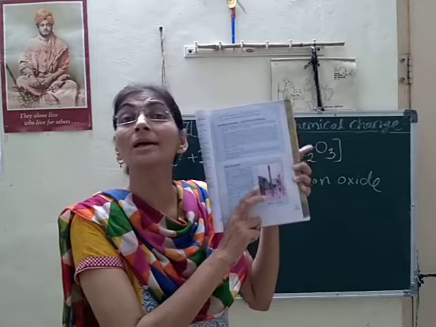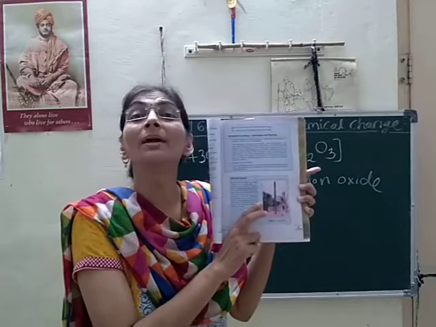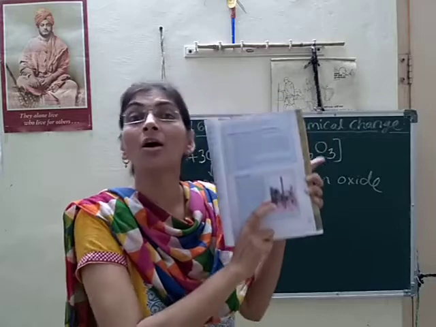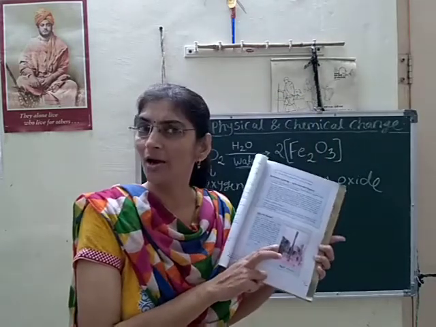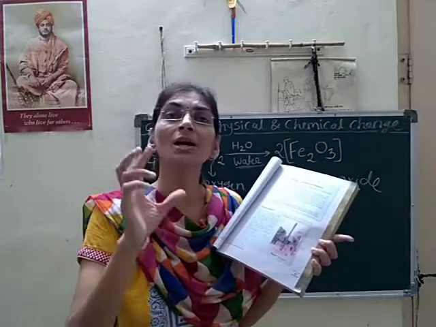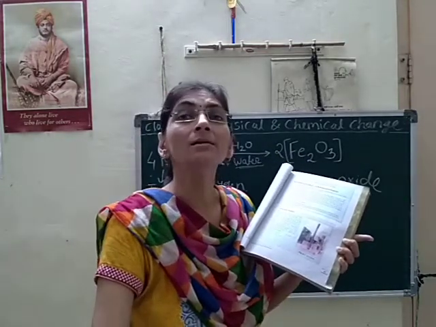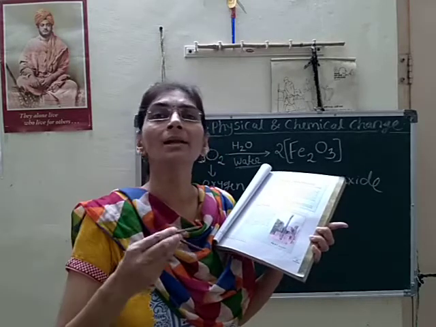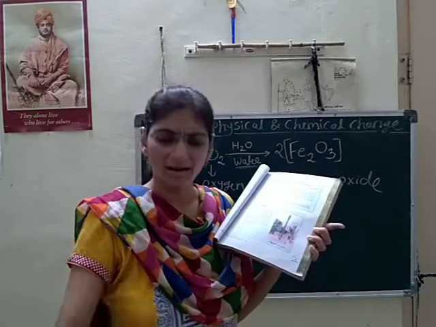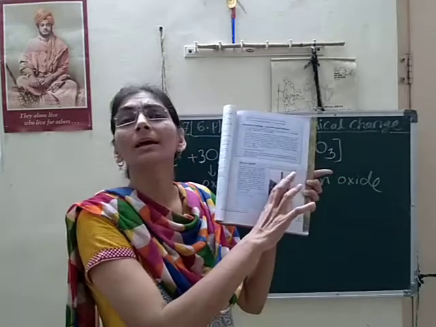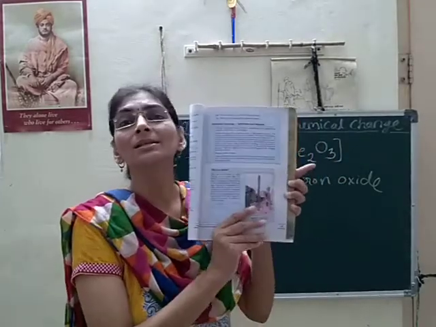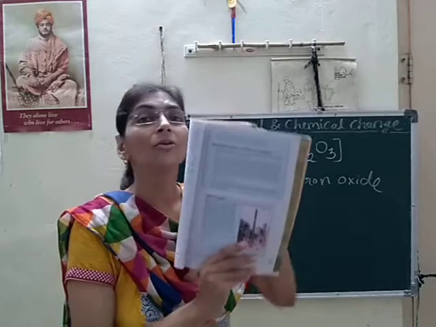ये pure iron से नहीं बना है. It is made up of an alloy of iron. And what is meant by alloy? Alloy is a mixture of iron with another metal also, that is chromium and zinc, carbon. That can also be mixed in the iron, and then this type of alloy can be formed.